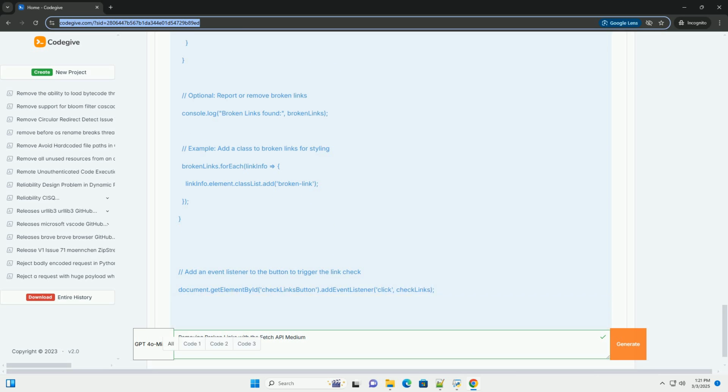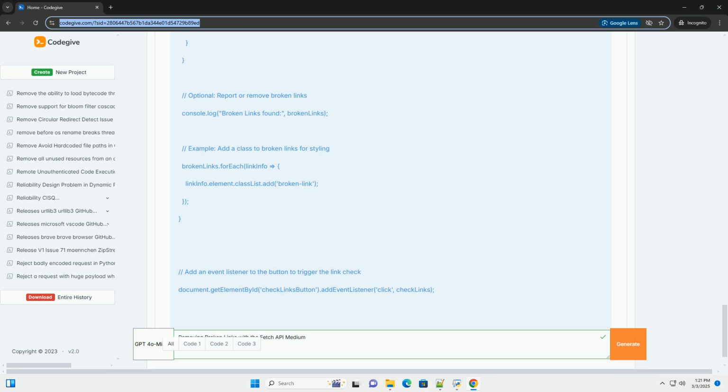Handling redirects. The problem: links may redirect to other URLs. You need to check the final destination of the redirect chain. Solutions: response.redirected. The response.redirected property, part of the fetch API, indicates whether the response is the result of a redirect. response.url: if response.redirected is true, the response.url property contains the final URL after the redirect. You can then check the status code of that final URL.